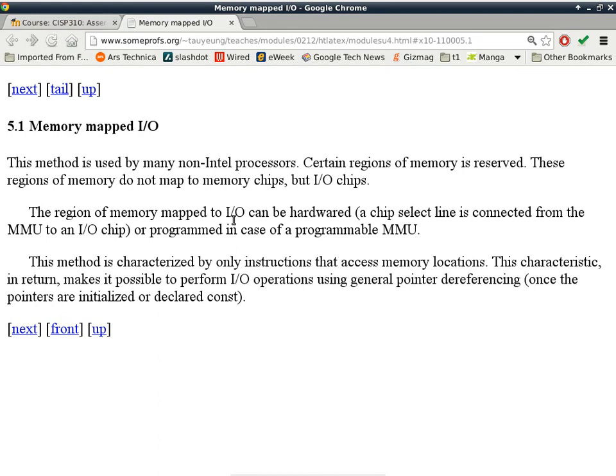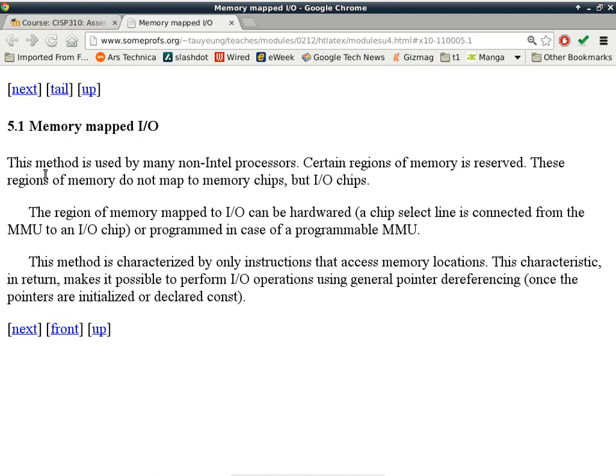It's called memory mapped I/O, which, as the name implies, means that certain locations in memory are not actually memory locations. When you write to those particular locations, you're actually writing to the input or the output of a hardware input-output device. We call those input-output registers. Just for the name, those are called registers, which has nothing to do with the registers that we'll deal with later in programming.